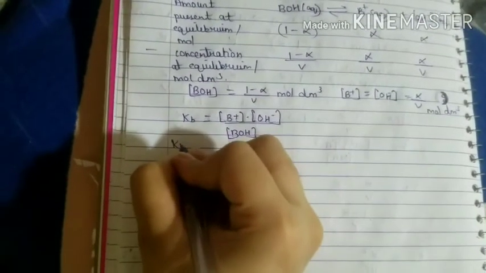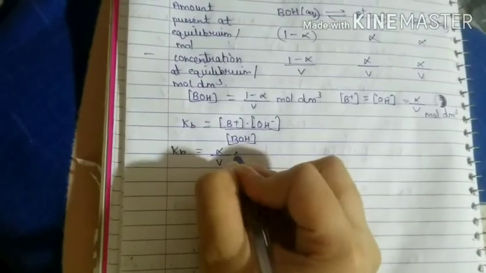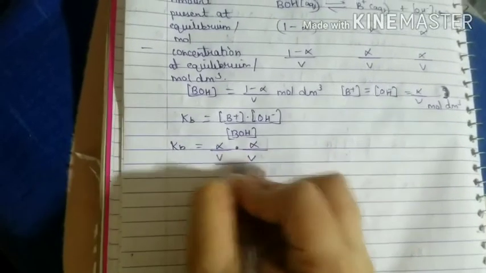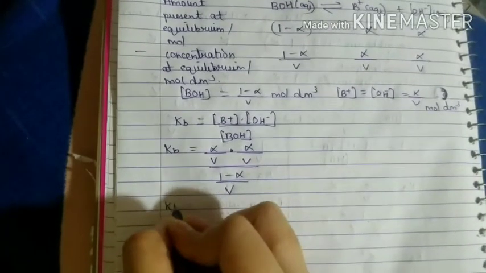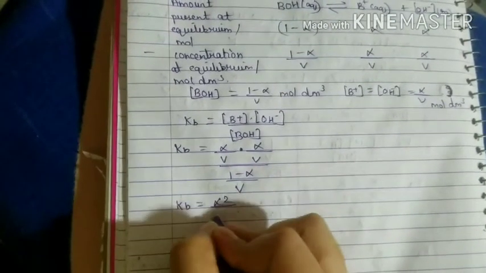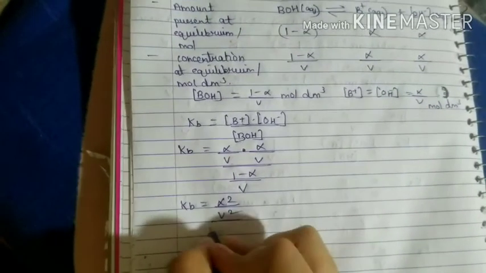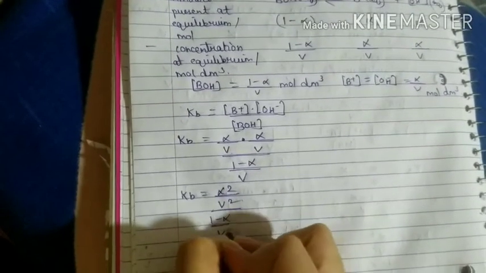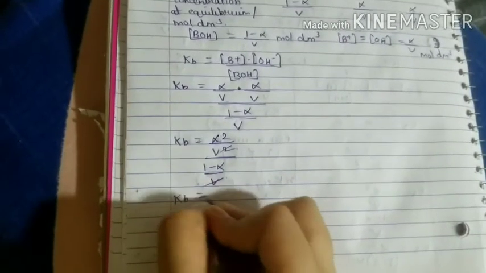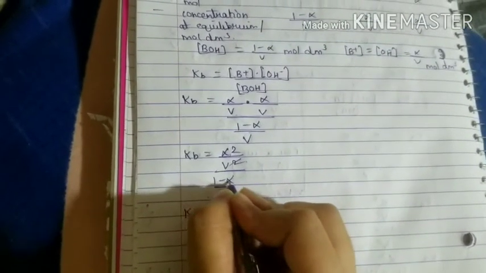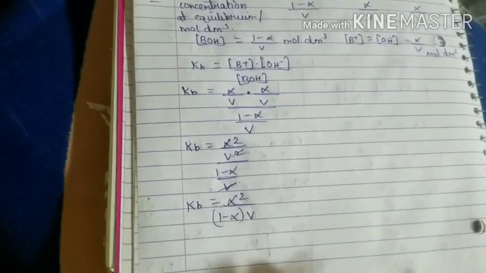So we know Kb is equal to B plus is alpha by V, product alpha by V, upon 1 minus alpha by V. So that is nothing but alpha square upon V square, upon 1 minus alpha by V. So I will cut this V from here and one more V from here. So what am I left with? Kb is equal to alpha square, this 1 minus alpha will go up along with the V here.